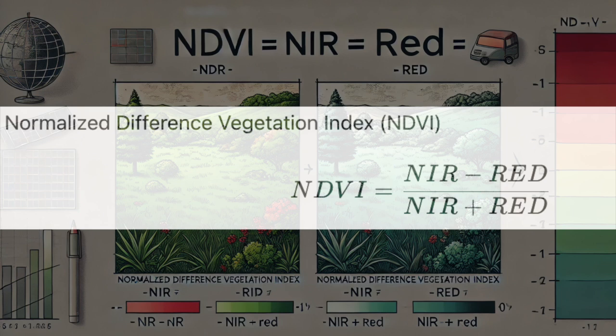That's incredible. It's super valuable for tracking changes in ecosystems over time, seeing how climate change is affecting them, even predicting how much food crops will produce. It's like having a dashboard for all the plants on Earth. Yeah. We can see how they're doing in real time. That's a great way to put it.